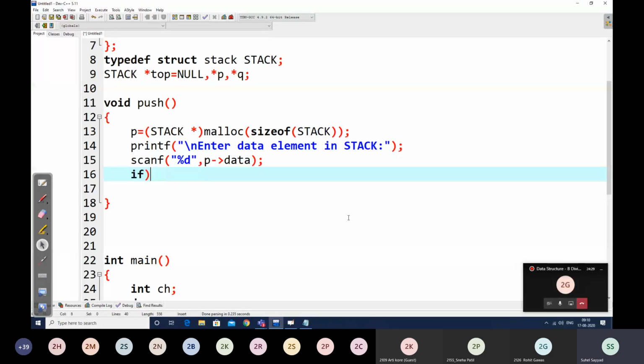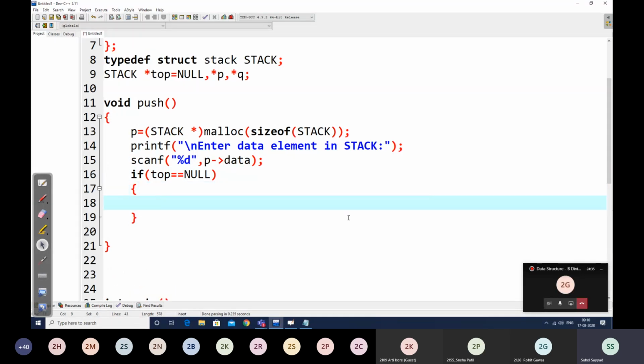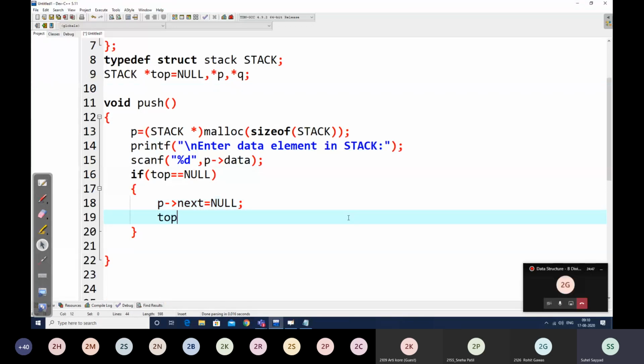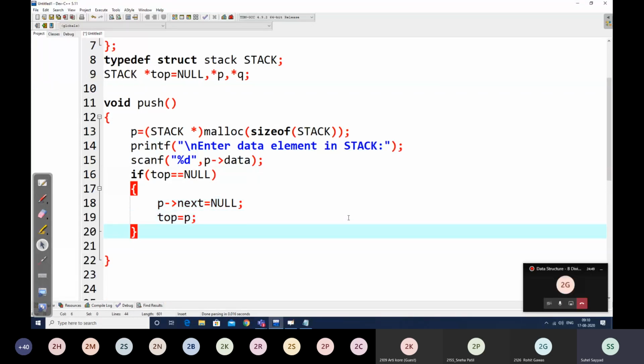Then we check a condition: if top is equal to null, because start has now been replaced by top. If top is equal to null, the linked list is empty, and when it is empty we write p next is null and start is p, so here top is p.